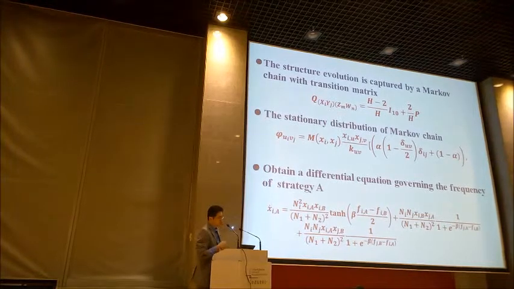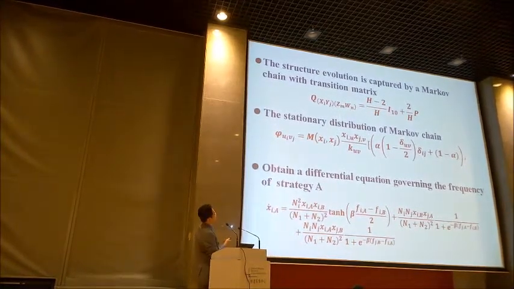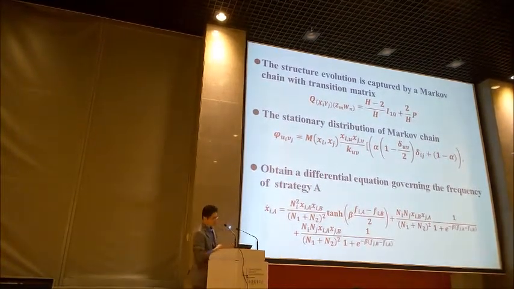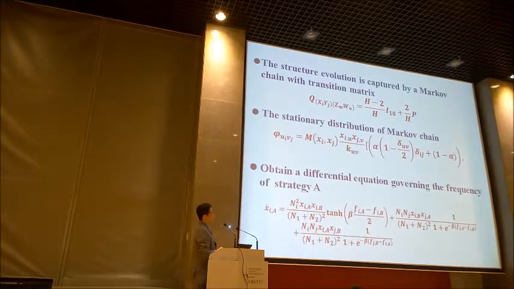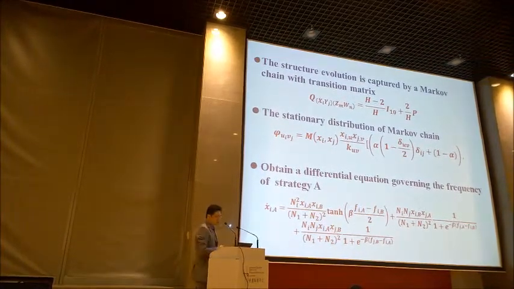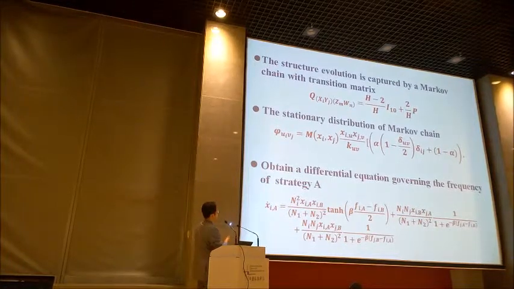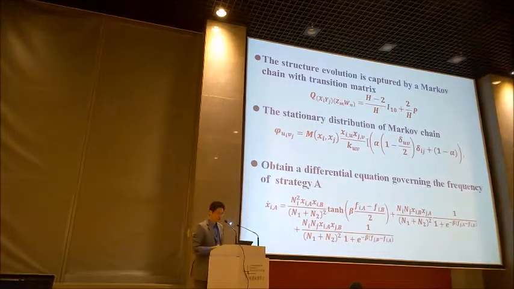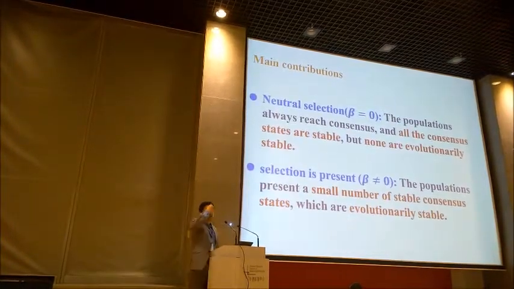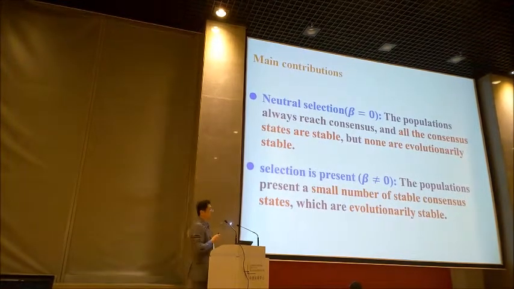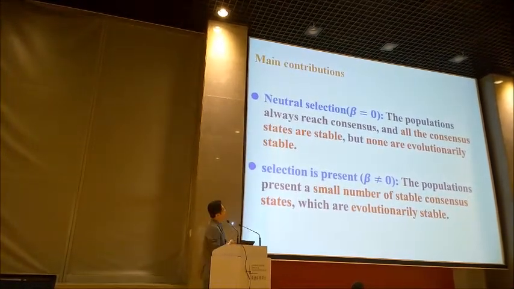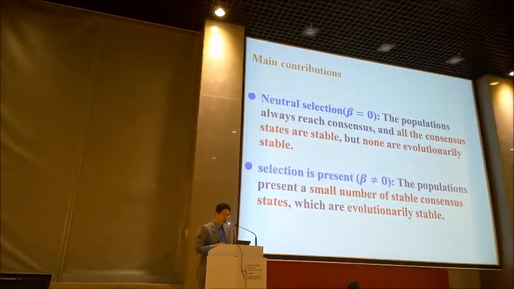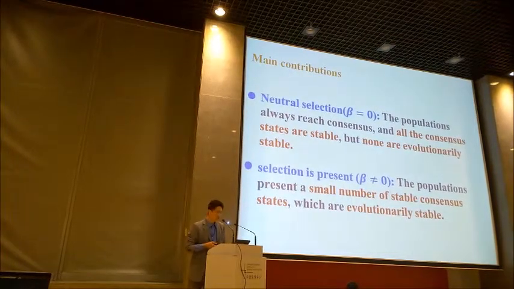We put that the structure evolution could be described by such a Markovian chain with a transition matrix, and the stationary distribution of the final chain could be like this. So finally, we arrive at the strategy A, whose frequency could be given by this ODE. The main result is that if we select neutral selection, that means beta is 0, the population always reaches consensus, but all the consensus states are stable, none are evolutionarily stable.